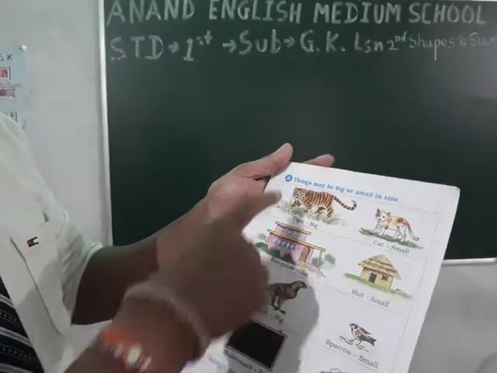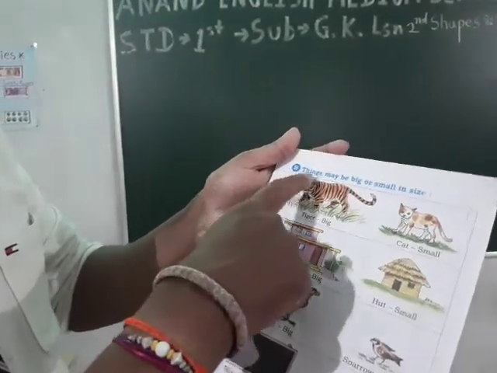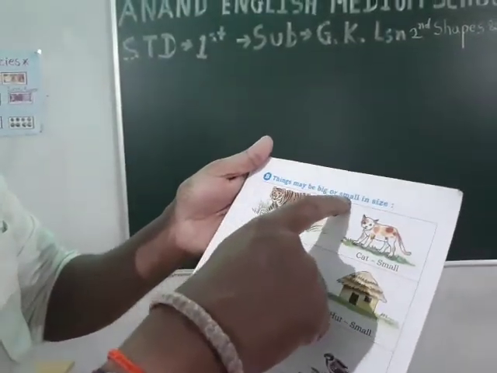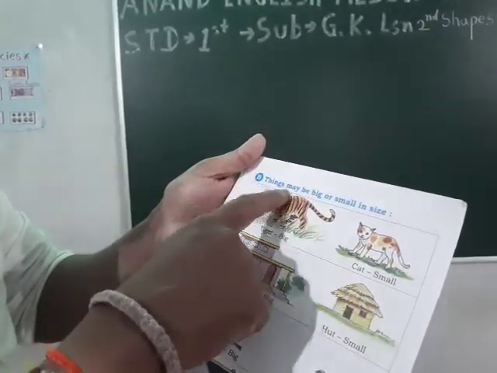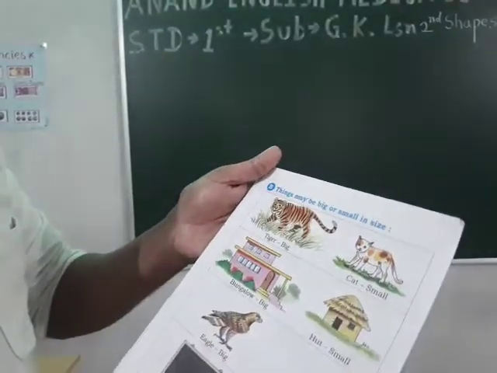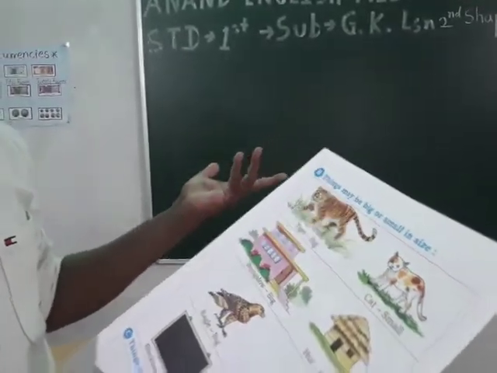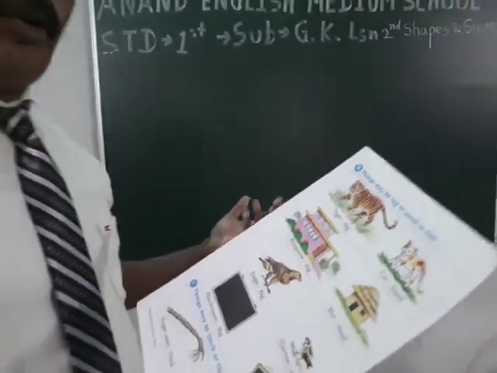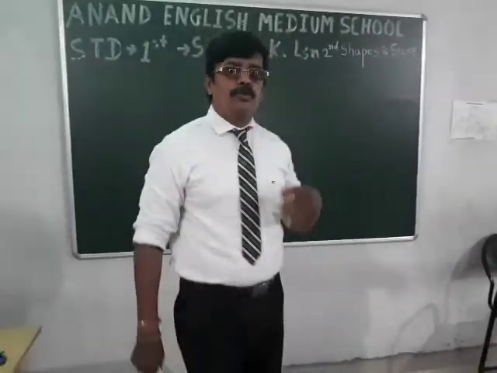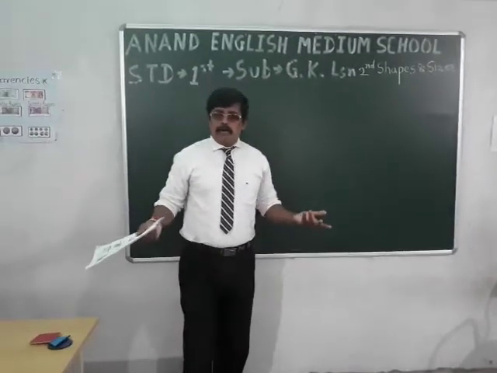Dear students, things may be big or small in size. So there are so many things. You know, my dear students, there are so many things around ourselves.